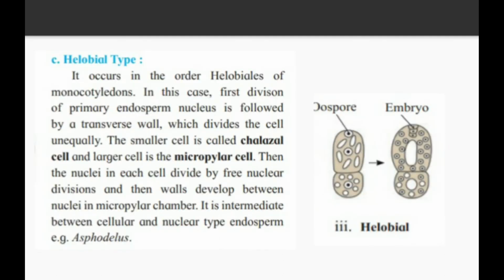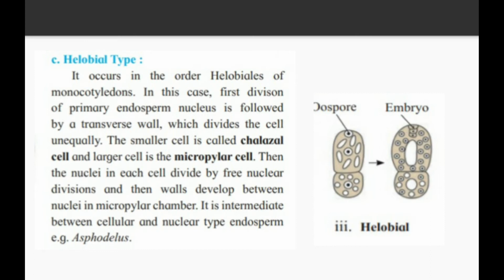See number 3, that is the halobial type. It occurs in the order Helobiales of the monocotyledons. In this case, the first division of the primary endosperm nucleus is followed by a transverse wall. See in the diagram, whatever oospore or zygote is there, it divides unequally to form two different types of cell. One cell is bigger and the other cell is small. The smaller cell is called the chalazal cell and the larger cell is called the micropylar cell.